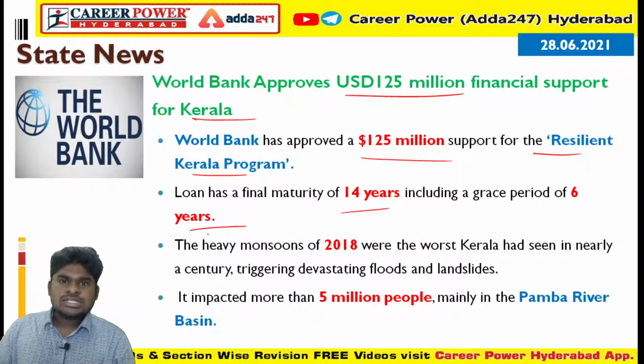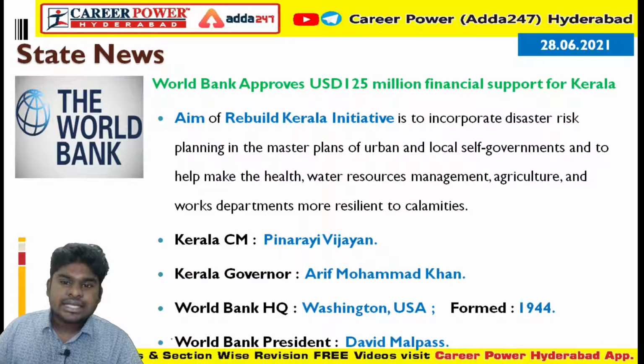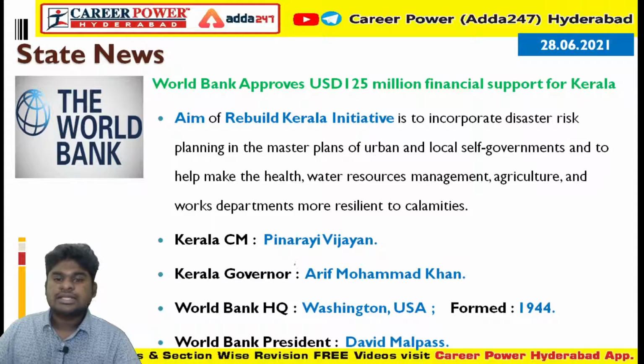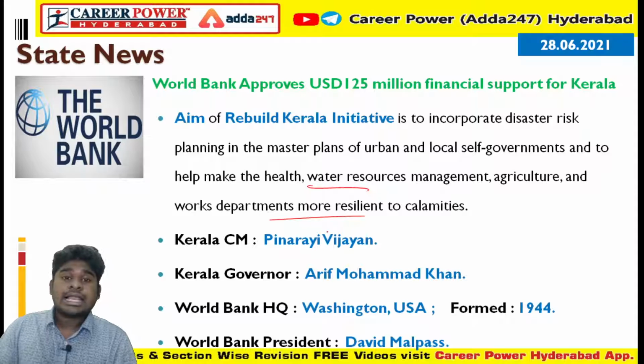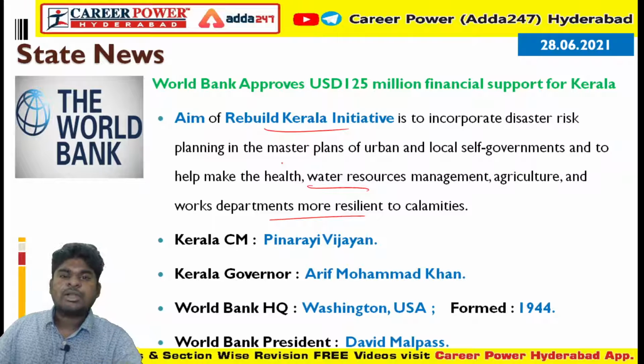In 2018, the state of Kerala was affected by heavy monsoons. These heavy monsoons led to devastating floods and landslides in Kerala. It impacted nearly 50 lakh people, 5 million people in the state, mainly in the Pamba river basin. In order to reconstruct Kerala, to maintain disaster risk planning, and to maintain health, water and agricultural works, in order to make them disaster free, the Rebuild Kerala initiative was launched. In this initiative, money is provided by the World Bank, and with this money Kerala will implement disaster resistant infrastructure.